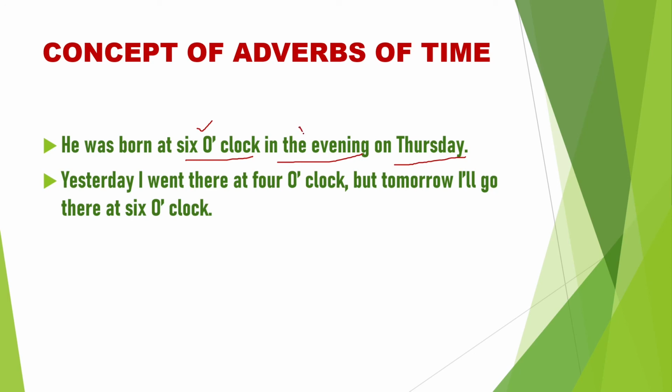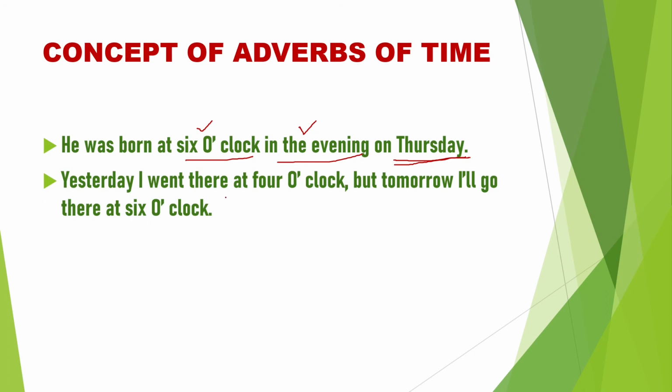In the evening is a small duration. Then Thursday, what is it? 24 hours. So the shortest is 6 o'clock, then the duration, then the total day. That is the order of time.